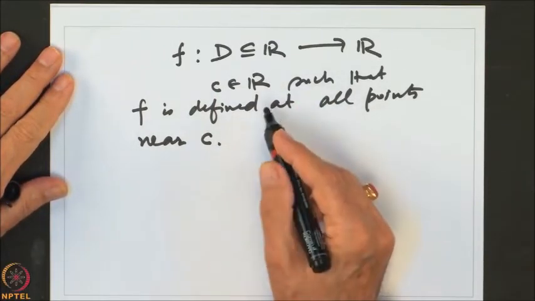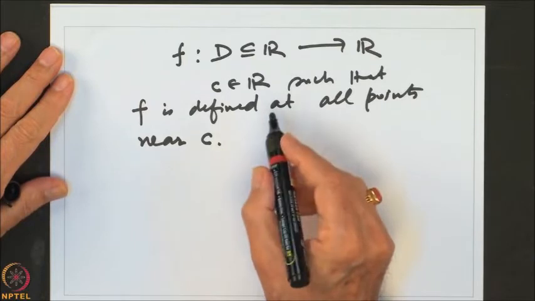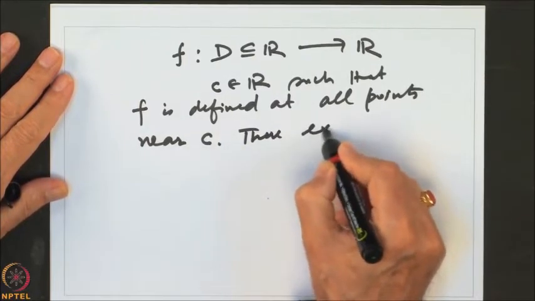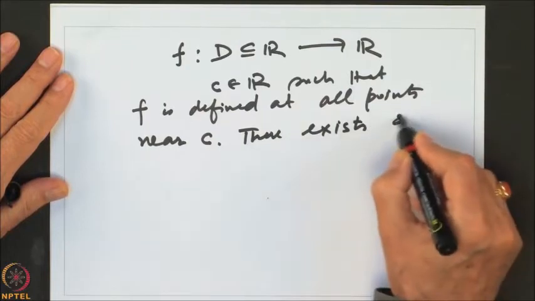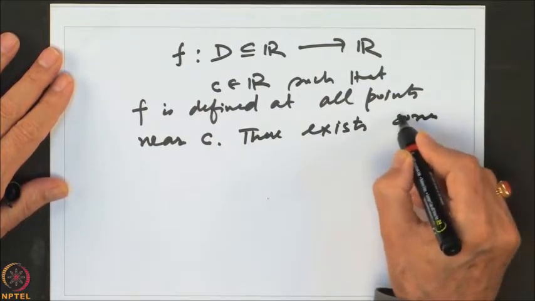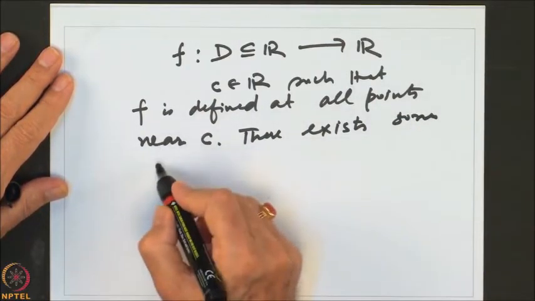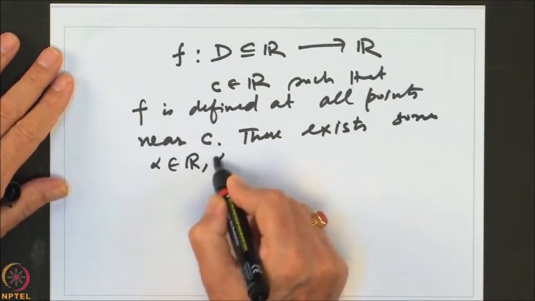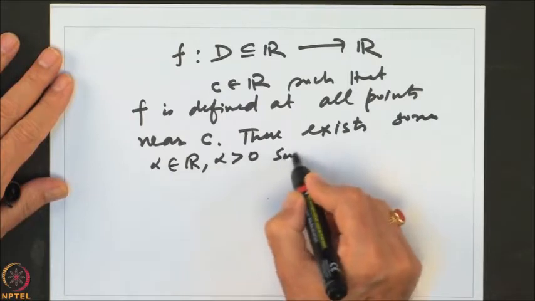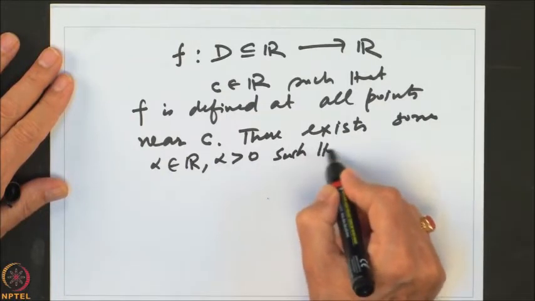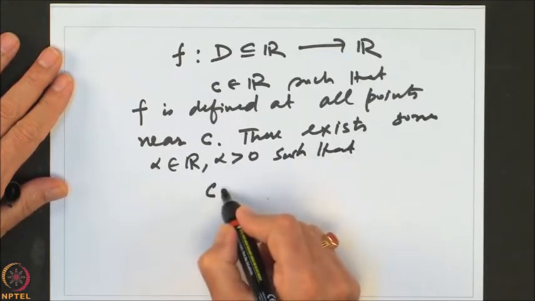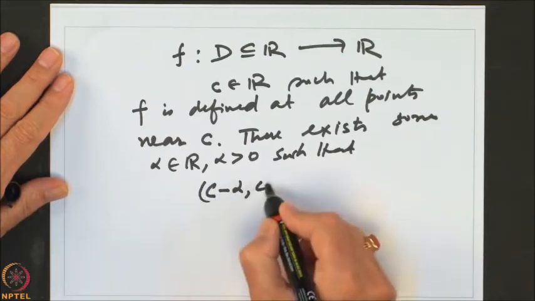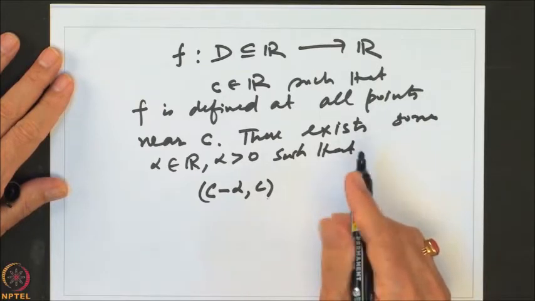So, one way of saying this is that there exists some alpha belonging to R, alpha bigger than 0, such that if I look at the left side, I have got C minus alpha up to C. At least in this portion, the function should be defined.